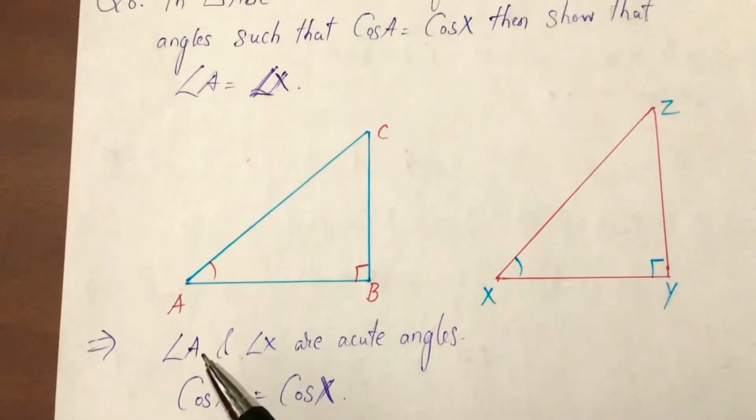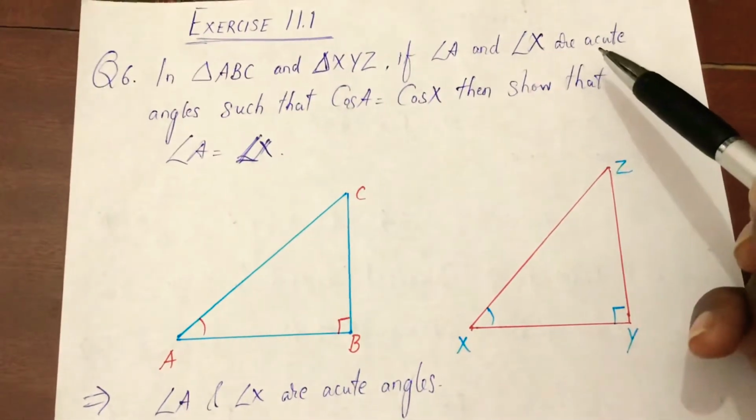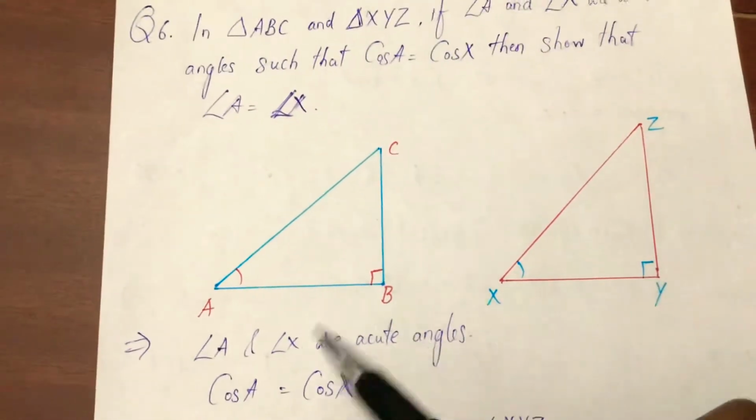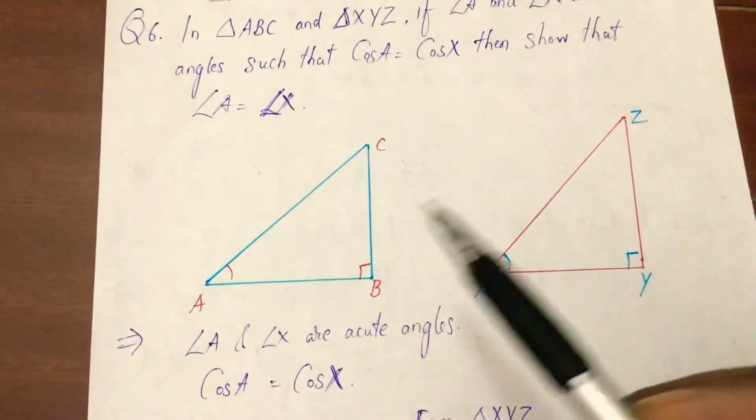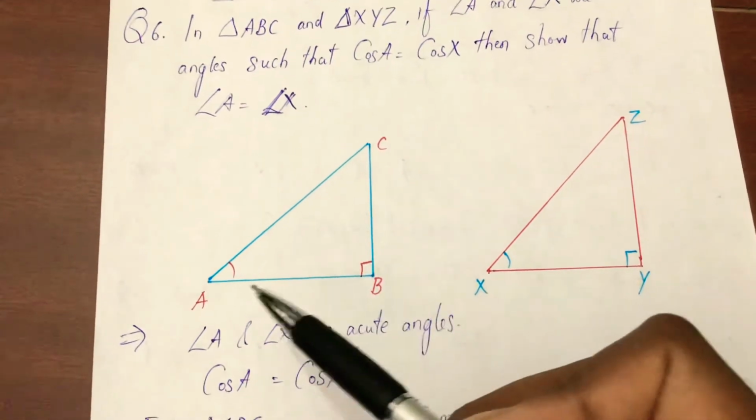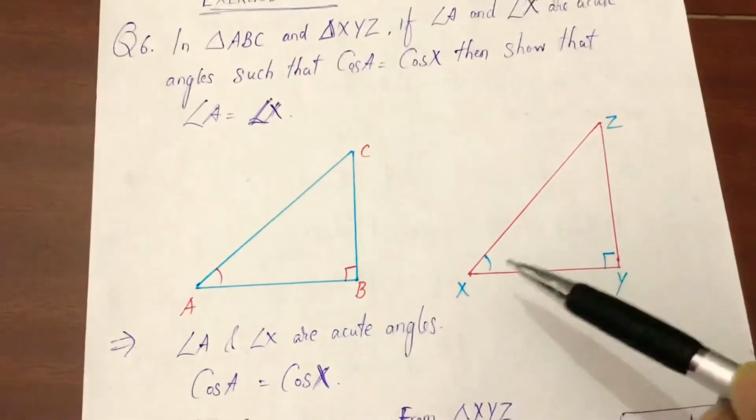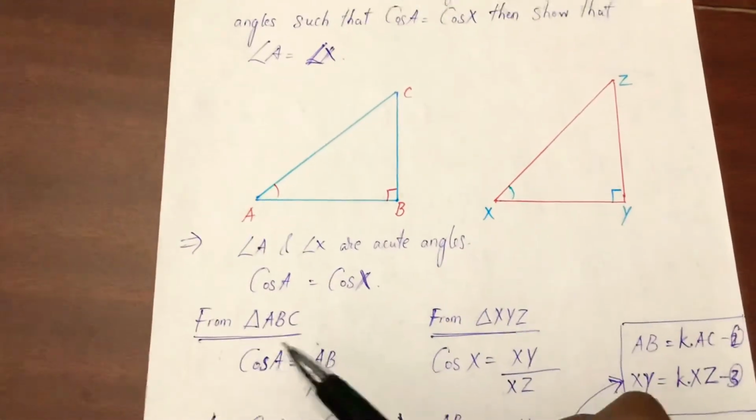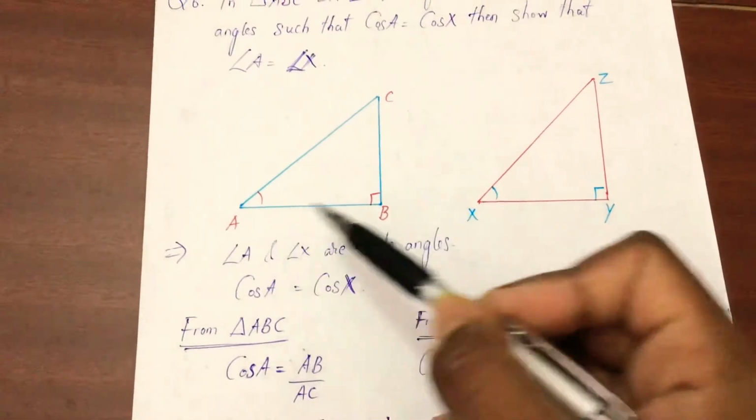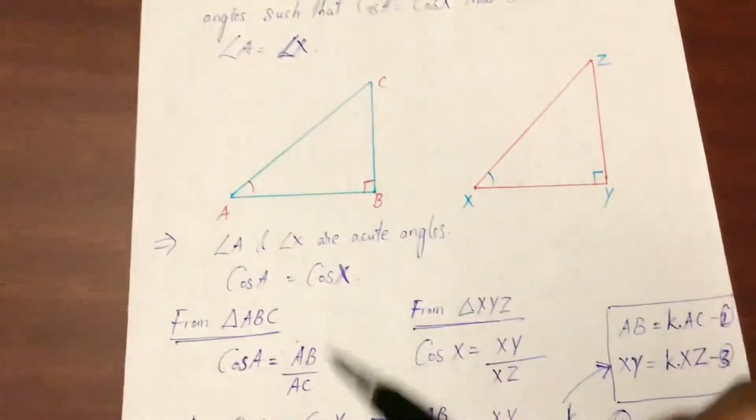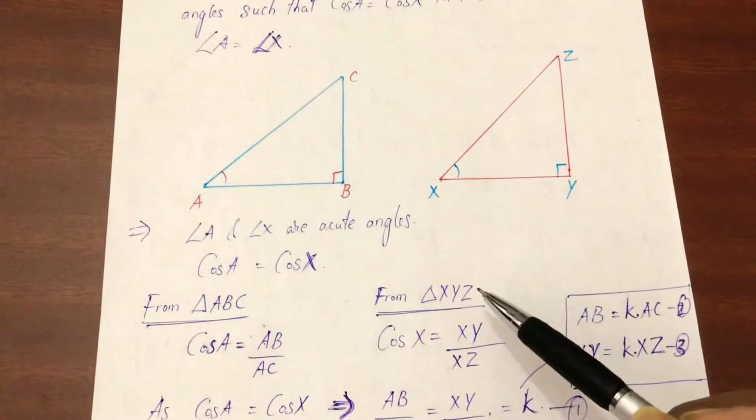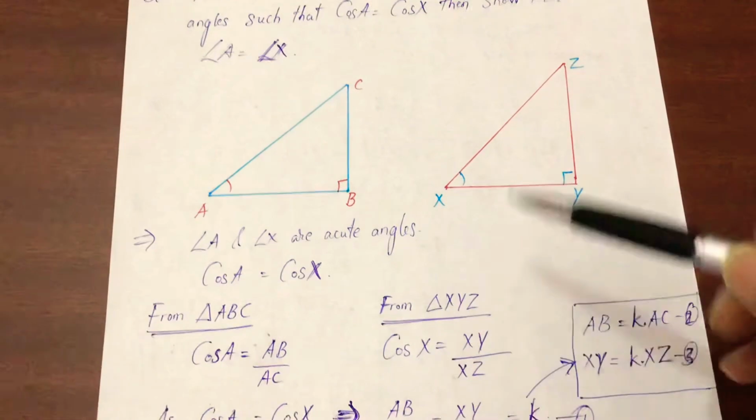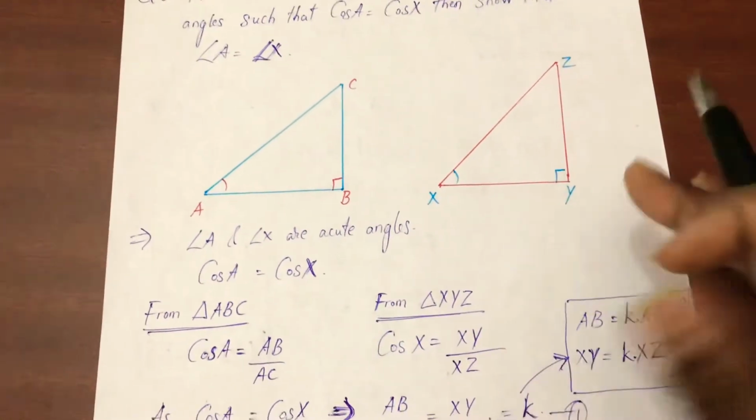After drawing the diagram, we write down the given data. The given data is that angle A and angle X are acute angles, and cos A is equal to cos X. We already know that the cos A formula is adjacent side by hypotenuse, and cos X is also adjacent side by hypotenuse. So from triangle ABC we find cos A, which is AB by AC, and from triangle XYZ we find cos X is equal to XY by XZ. So same, adjacent by hypotenuse.